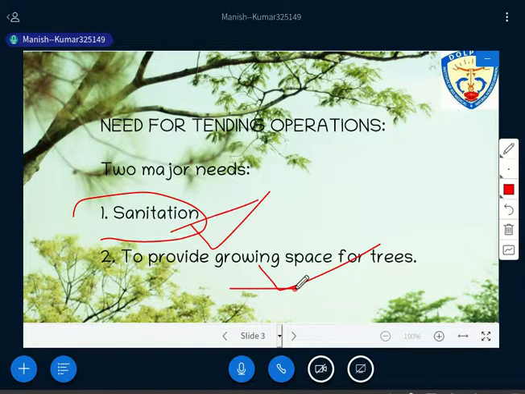The second purpose of tending operations is to provide growing space for trees. It means we need to clear the space between two subsequent trees. The purpose is, first, to reduce the competition. Second, the tree will get more light, more water, and more nutrients. If space is available, the tree can extend its mass freely. So these are the two needs for tending operation: sanitation and providing growing space for trees.